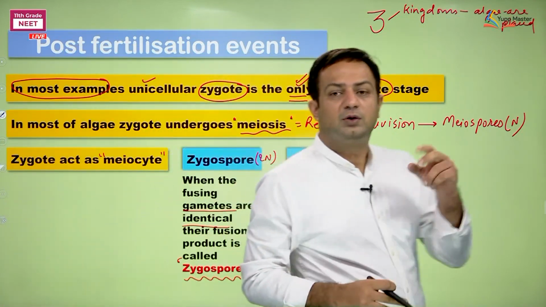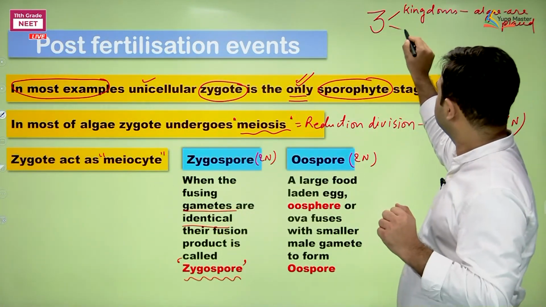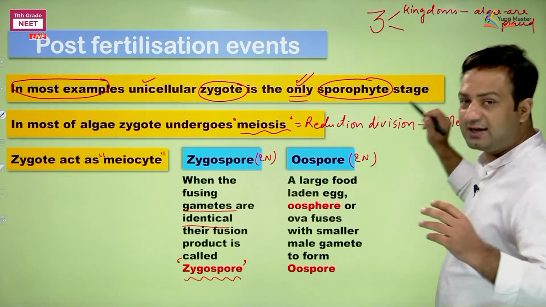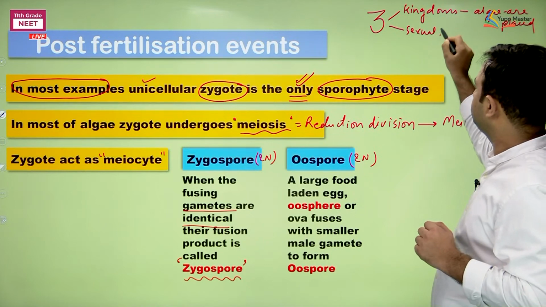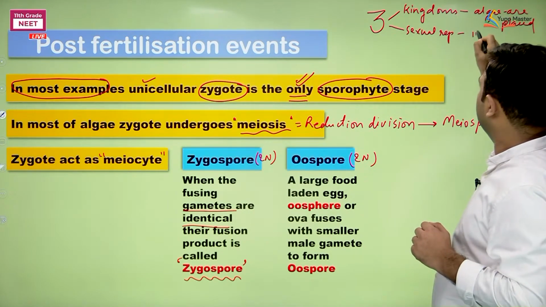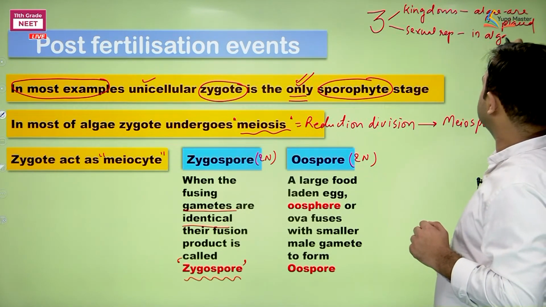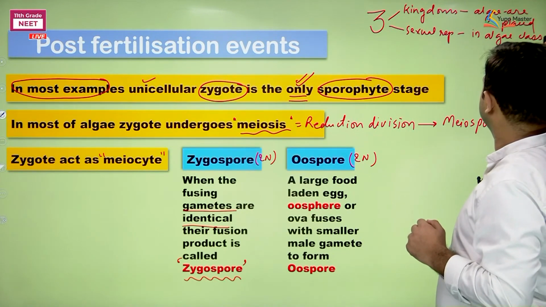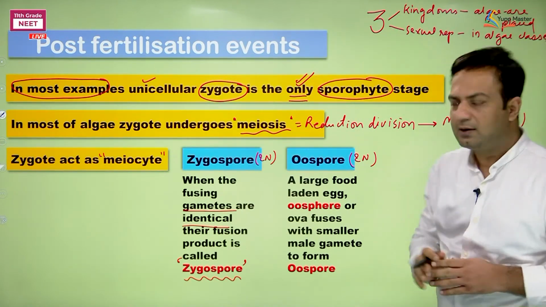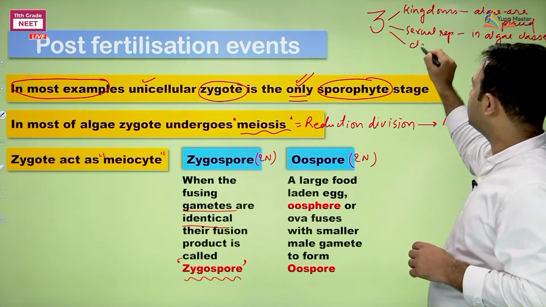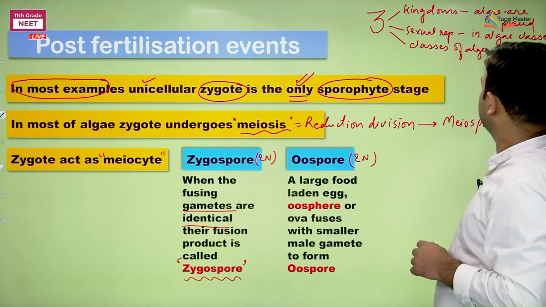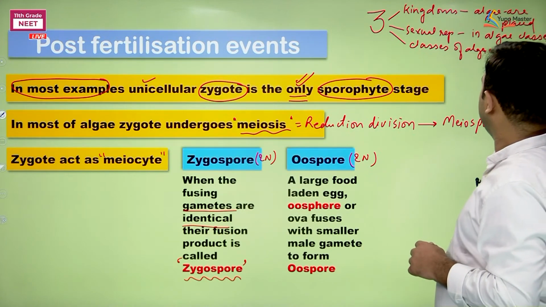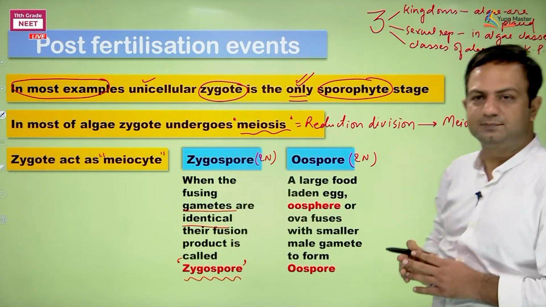Number 2, what I said, sexual reproduction in algae classes. Next, 3 are classes of algae in Kingdom Plantae.